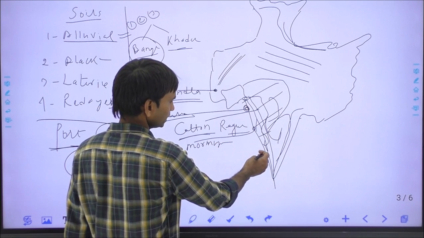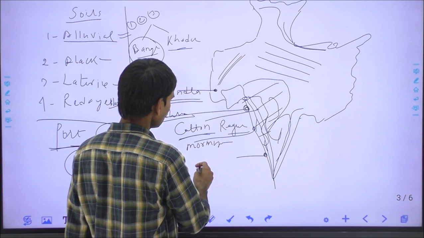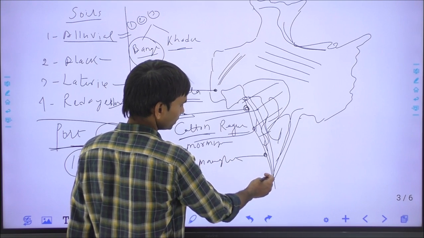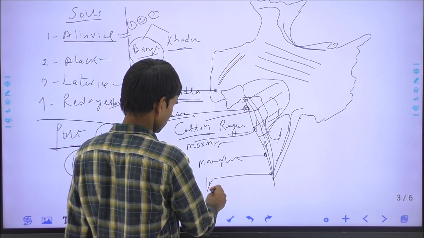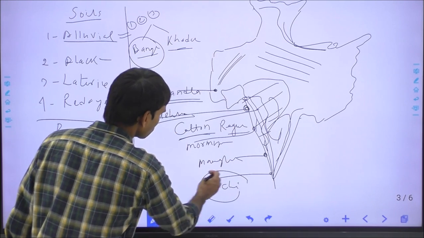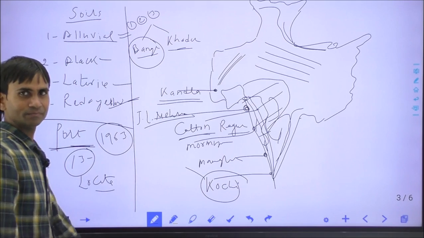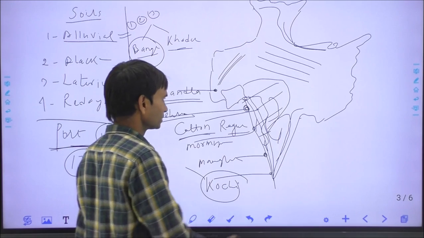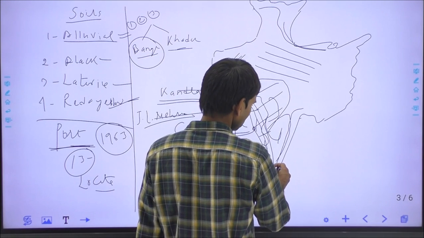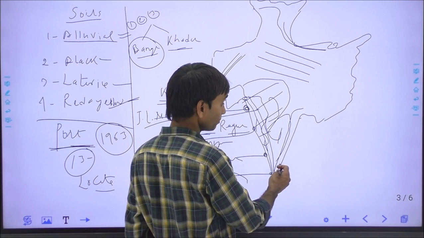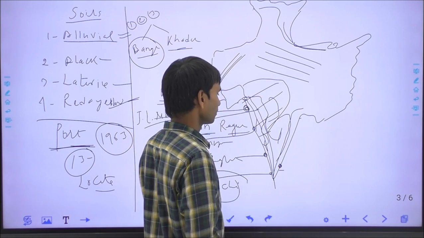Mormugao seaport. In Karnataka, this is the New Mangalore seaport. In Kerala, this is the Kochi seaport. Kochi is called the Queen of the Arabian Sea because it lies in the Arabian Sea. And on the eastern side, this is the Chennai seaport, and here this is the V.O. Chidambaram Pillai or Kamraj port.